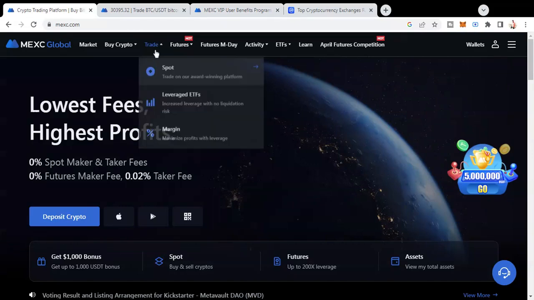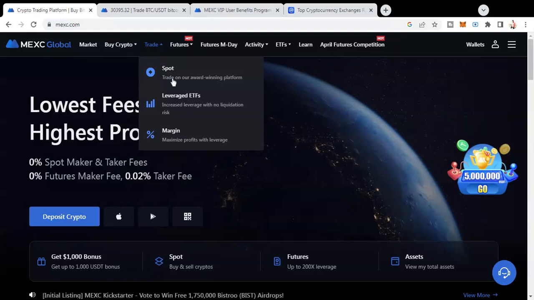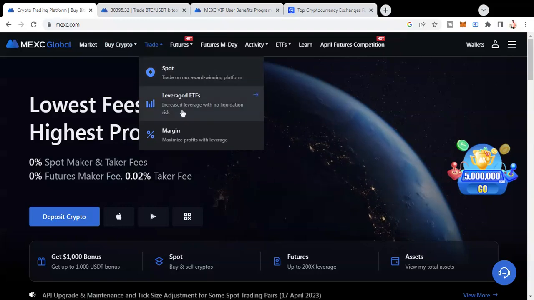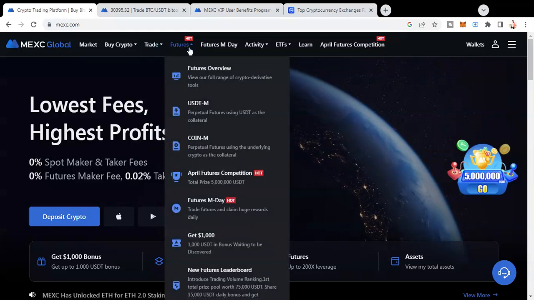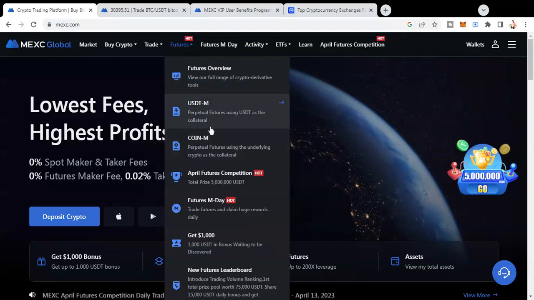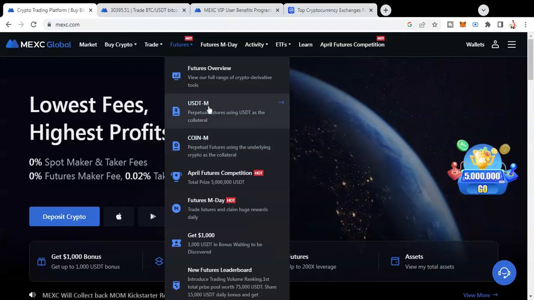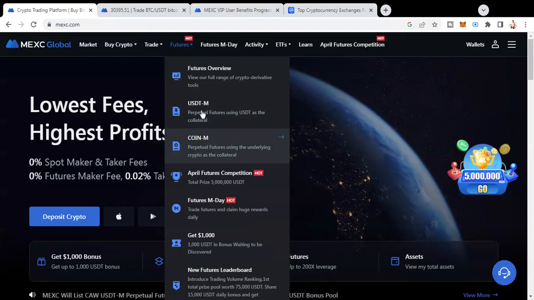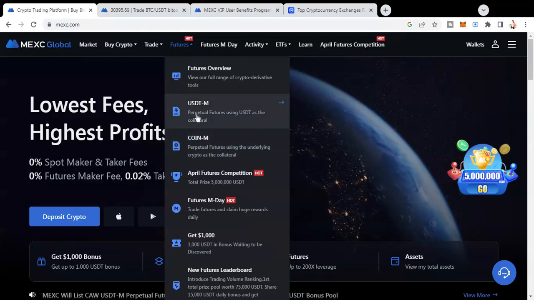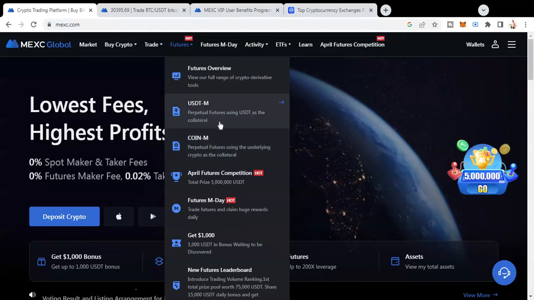Now, if we go over here on the main site, you see they have these trade options. First is the spot, and then they also have these leveraged ETFs. If we go into futures, they have these coins, USDT-M. M always reflects coins which are held in the futures wallet. These coins are used for trading. So basically, if you have USDT in your spot wallet, then you need to convert it into your futures wallet and